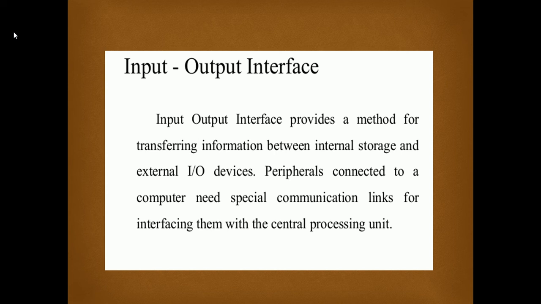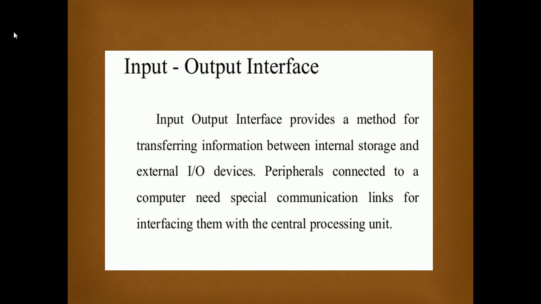They transfer data very slowly, but the CPU inside the system is a very fast device, and the memory is also very fast as compared to the input output units. So there is an interface provided between the internal and external units, that is the input output interface.